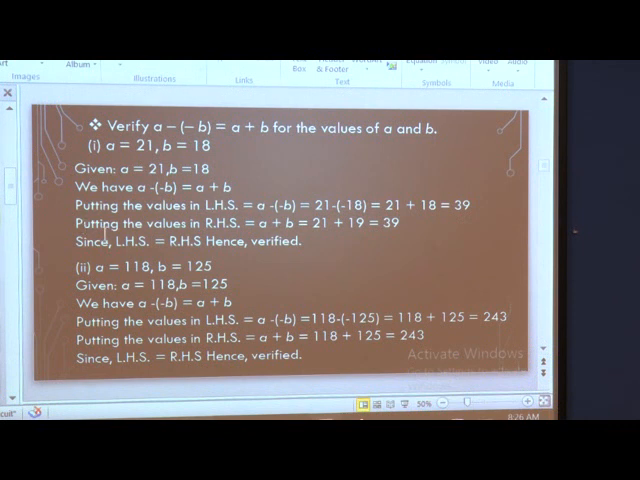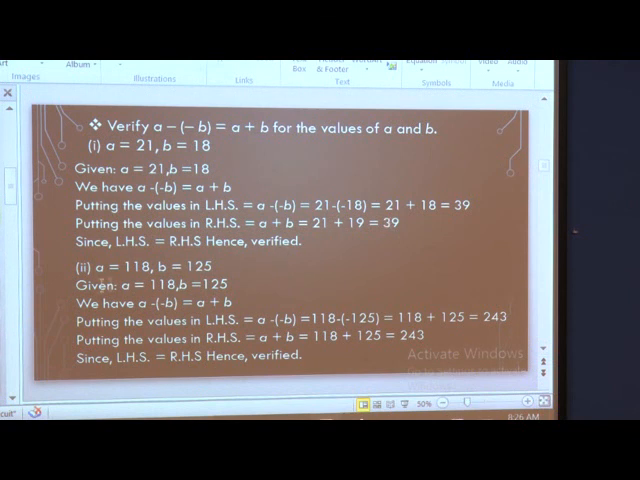Now, we will put the values in the right hand side. The right hand side is A plus B. So, we write A plus B is equal to, what is the value of A again? 21, plus B is 18. So, 21 plus 18 is equal to 39. Here we have positive integers, so it is easy to add. So, now we have proved that this 39 of LHS and this 39 of RHS are equal.